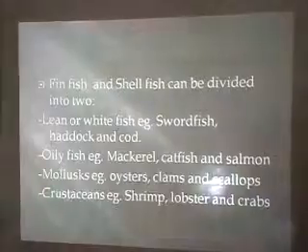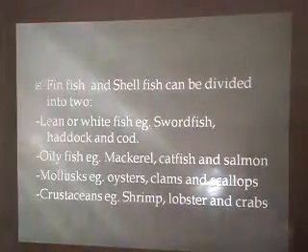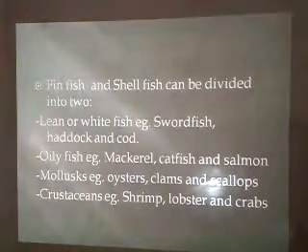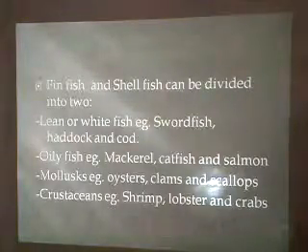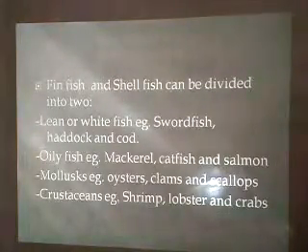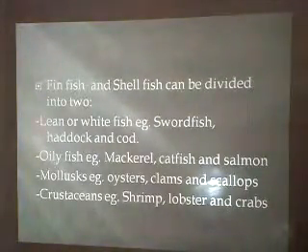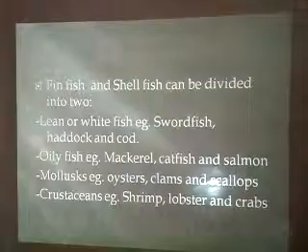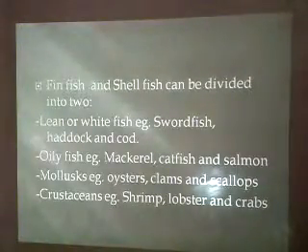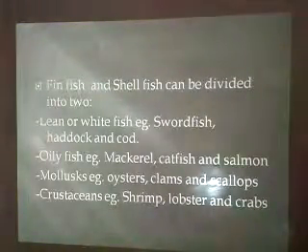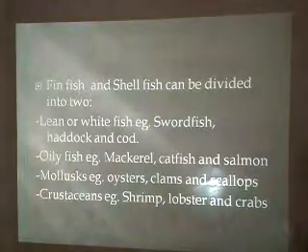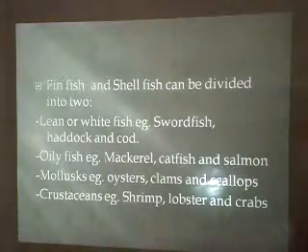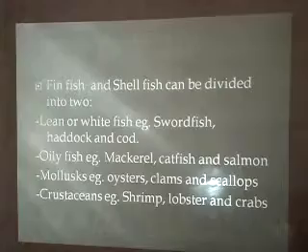Lean or white fish. Examples are swordfish, haddock and cod. These are examples of white fish. They are white because they have a minute amount of oil deposited in their system. So it is mostly prescribed for people who are on a fat-restricted diet.